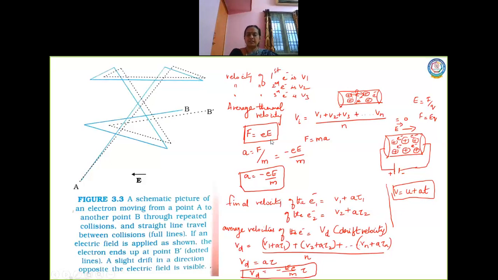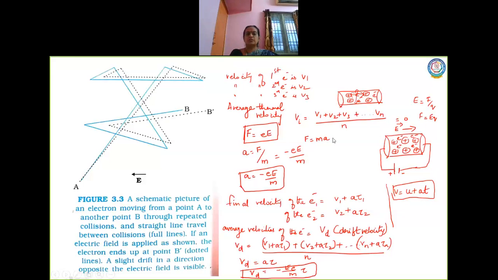When you apply an electric field, suppose you connect a metallic conductor to a battery, which is an external source of power supply. As soon as this is connected to a battery, an electric field is created. This electric field will attract the electrons. So, what happens as soon as this electric field is set up in the conductor?